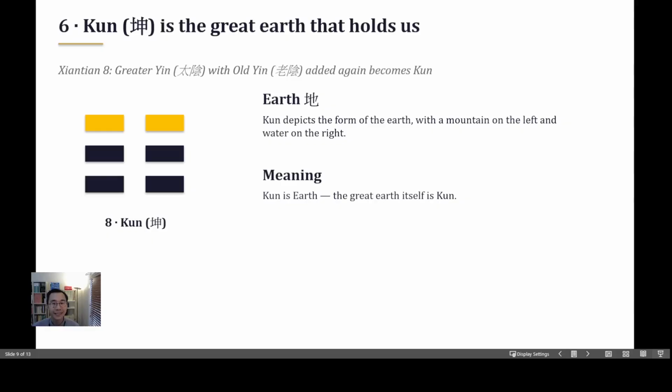It holds us. 1,000 years ago, there were no words. So the ancient sages used these 6 lines. The left-hand side, these 3 lines represent mountains. The right-hand side, these 3 lines represent water. This is what they observed on Earth.